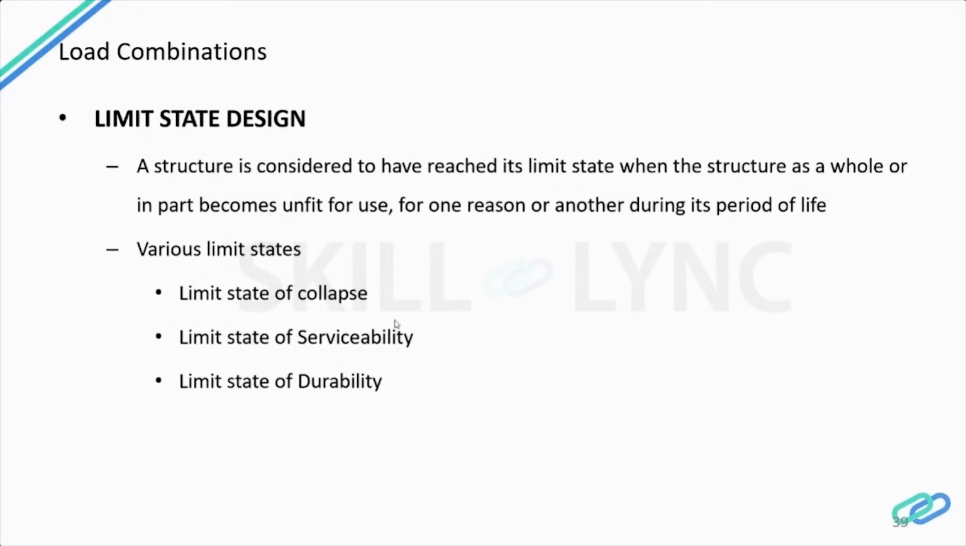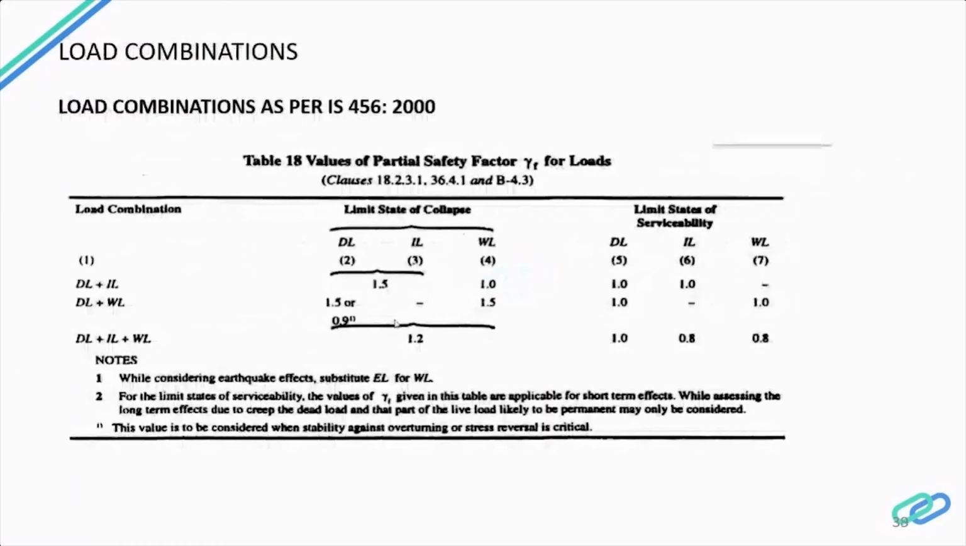In limit state, this method is a probabilistic analysis, and we have two types of design considerations: the limit state of collapse and the limit state of serviceability. The limit state of collapse takes care of overturning, sliding and structural integrity, and serviceability takes care of deflection, cracks and durability.